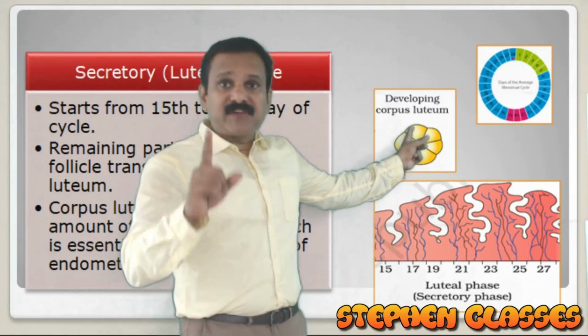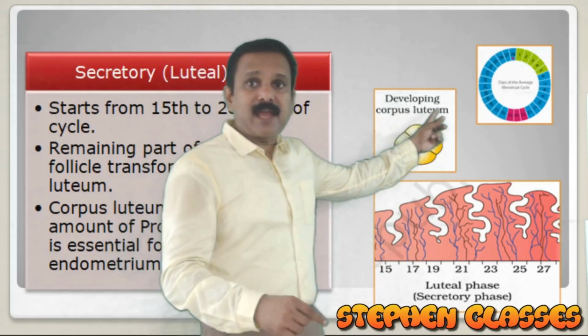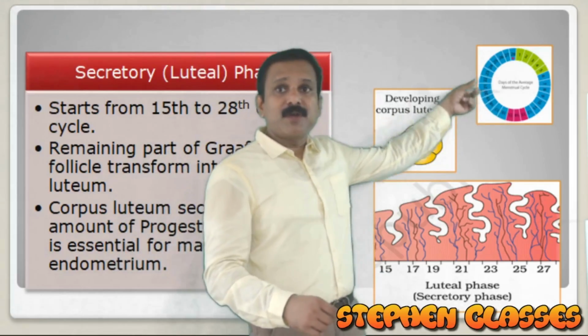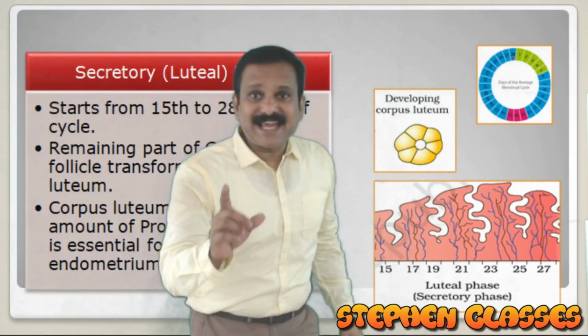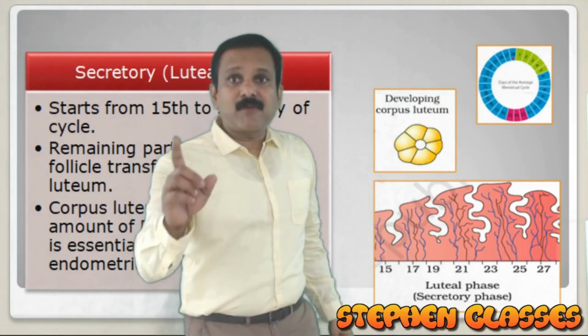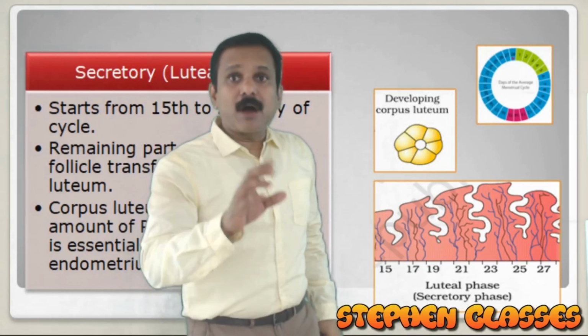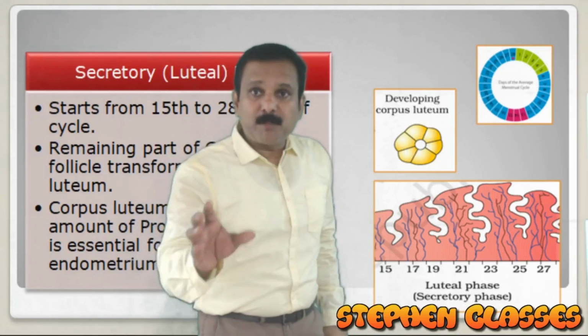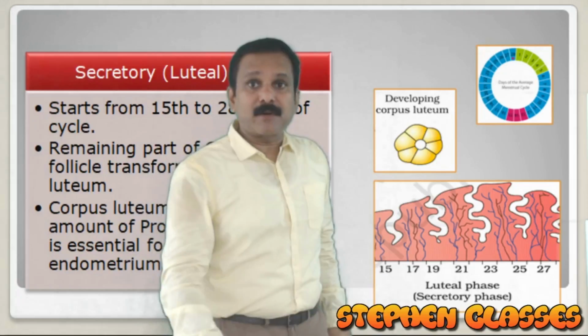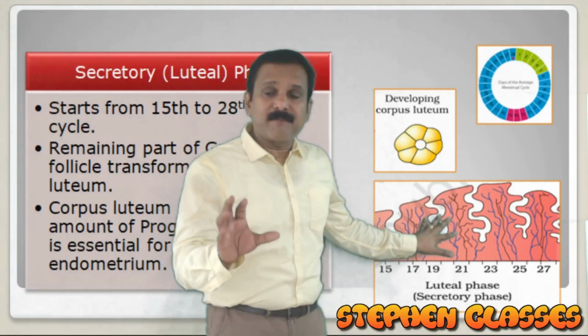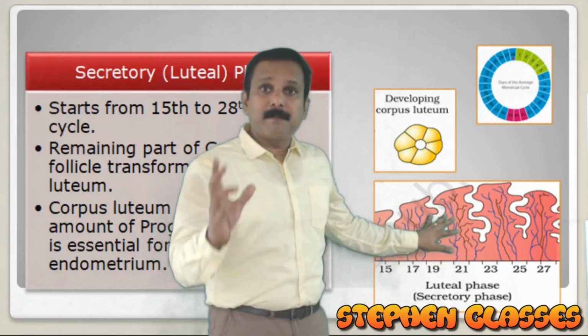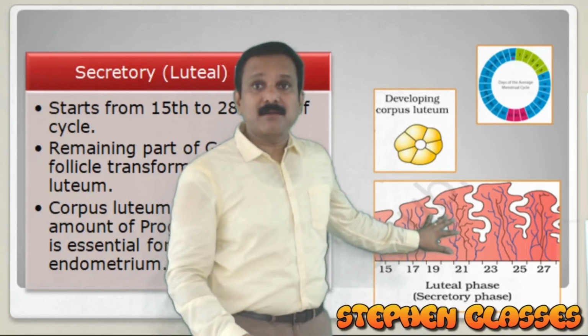From the 15th to the 28th day, you can see the development of the corpus luteum within the ovary, and it will begin to produce progesterone, and that progesterone will act on the endometrium, and the endometrium will become glandular.